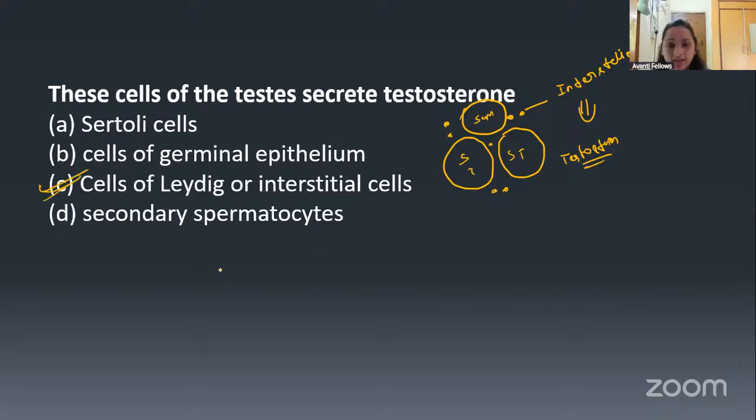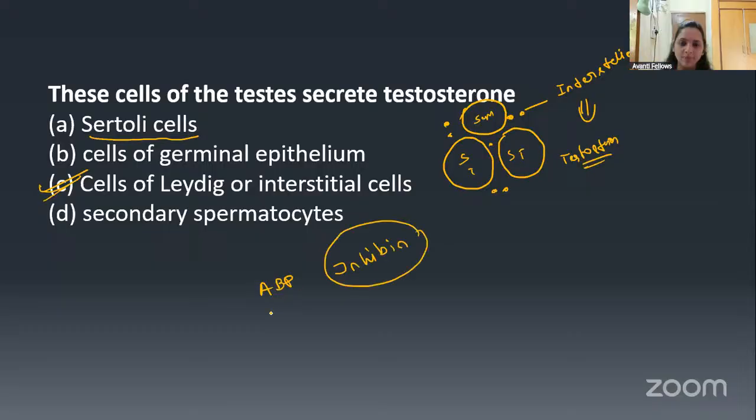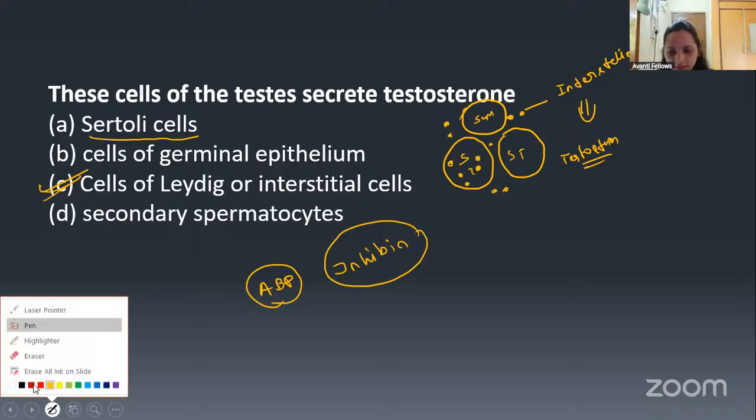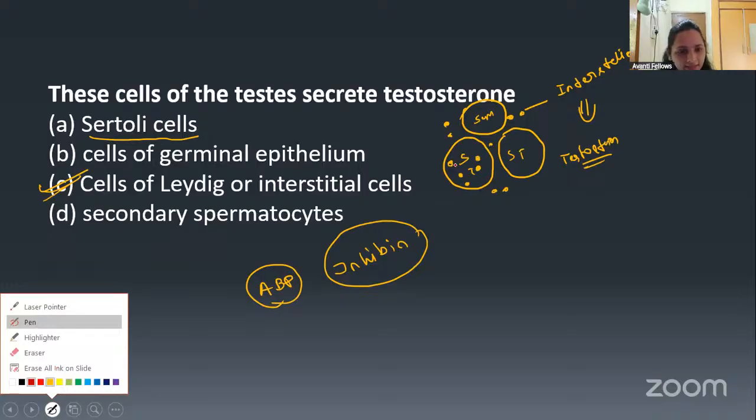And coming to the Sertoli cells, they are going to produce ABP and also inhibin. Later, you are going to study about inhibin. First, let us talk about the ABP protein. So, where is testosterone actually produced, guys? Inside the seminiferous tubule or outside? Actually, testosterone is produced outside the seminiferous tubule, right? And where is the sperm going to be produced? The sperm is produced inside the seminiferous tubule, right?